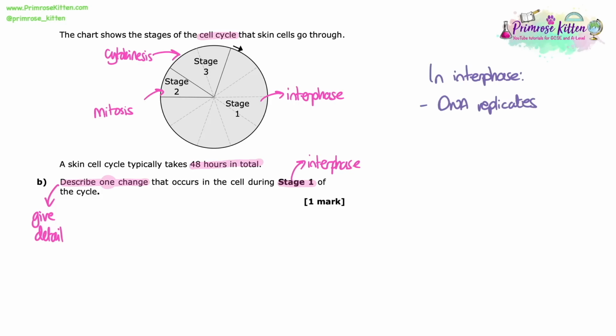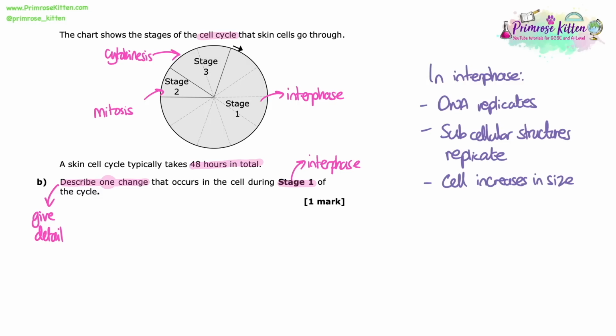So what happens in this stage? Let's list some things that we could talk about. In interphase, in this stage 1 before mitosis, the DNA is going to replicate, and we have already talked about that in our previous question. The subcellular structures, so the organelles like mitochondria and ribosomes, start to replicate or increase in number. The cell increases in size, so it gets larger.